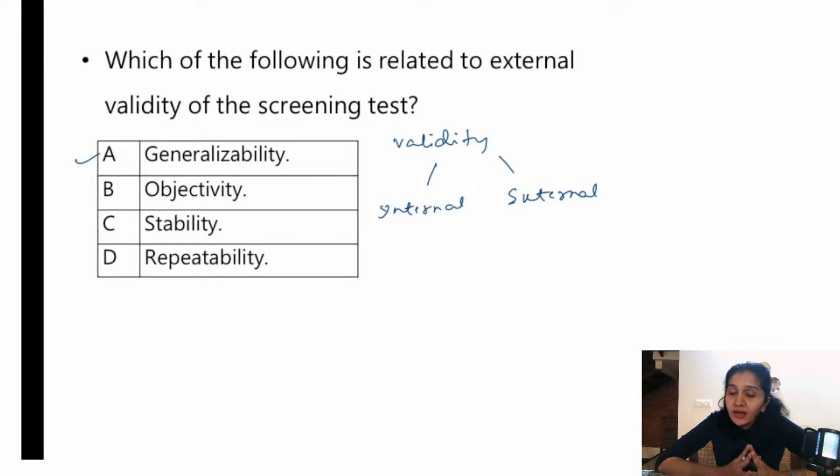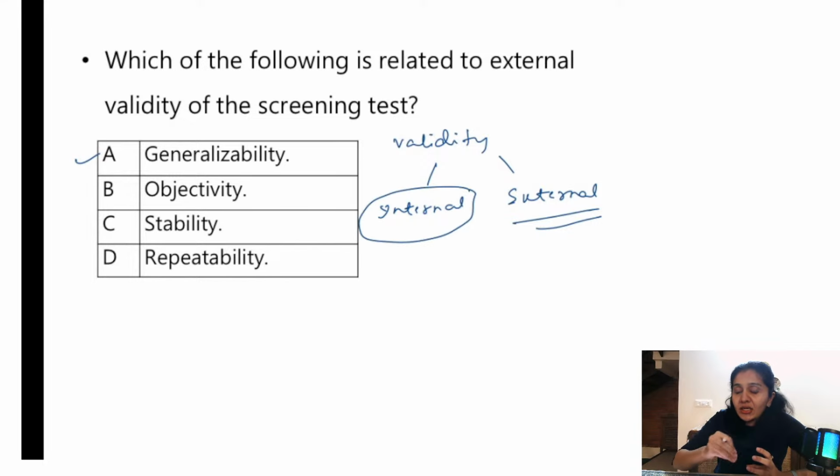If I've done that, I can extrapolate those results, okay, the results of my study into the entire nation. I can generalize the results. So that is what this is saying. Okay, so generalizability or external validity is the same, and external validity or generalizability can be increased by increasing the sample size. So what is internal validity?